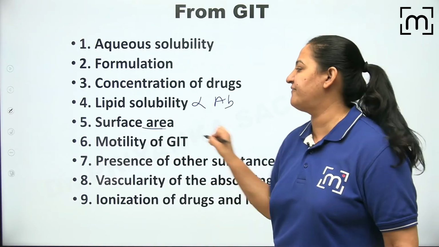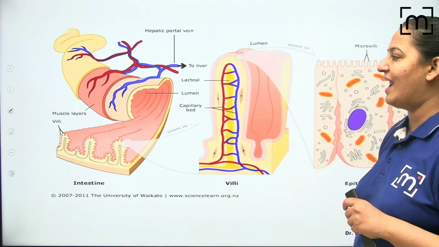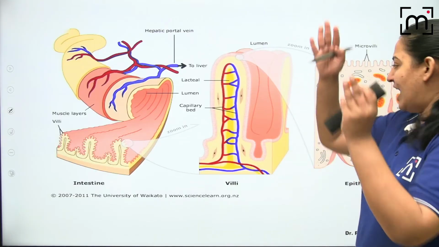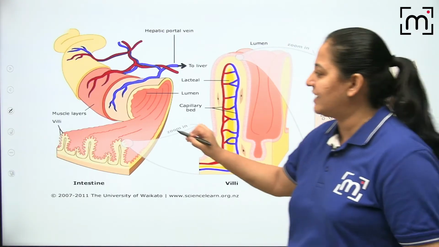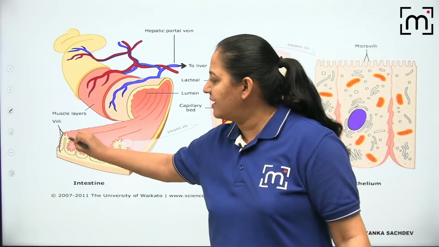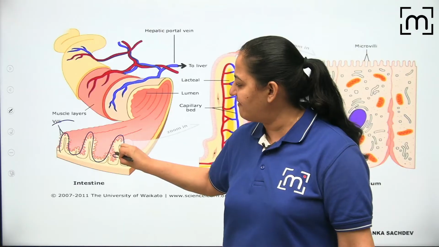Coming on the next point, surface area of absorption. You know why God has given us villi in the intestine? Intestine can be smooth from inside. Now, God has not given us smooth intestine. The lumen of the intestine, can you see? This is the lumen of the intestine. It is thrown in multiple folds. These are known as villi. And on the villi, we are having microvilli.